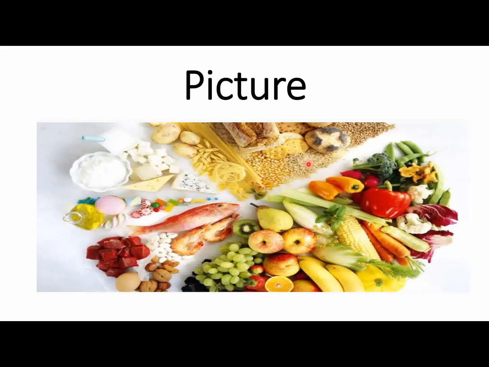Next is the picture. Sometimes it gets confusing what to speak about the picture. In this picture we have a lot of content. So first you have to write the content. So I am writing here: it is apple, then banana. So this is the content of the image. After that grapes, you can write this. Then we have eggs, then we have milk, we have also butter, then curd, then you can say cookies. Means we have a lot of content in this image.